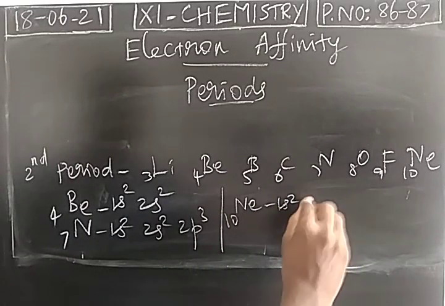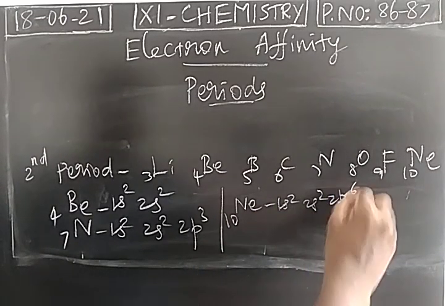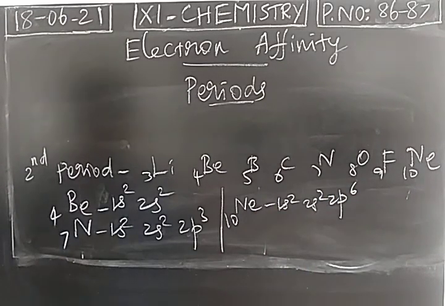It has stable, completely filled electronic arrangement. So generally, electron affinity increases from left to right in a period, but elements with a stable configuration will have 0 electron affinity. So almost electron affinity of beryllium, nitrogen, noble gases will be 0.